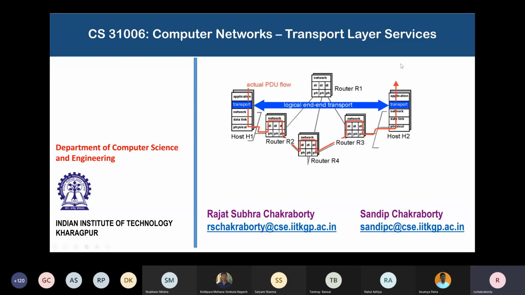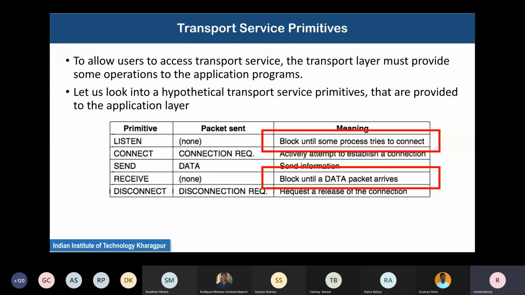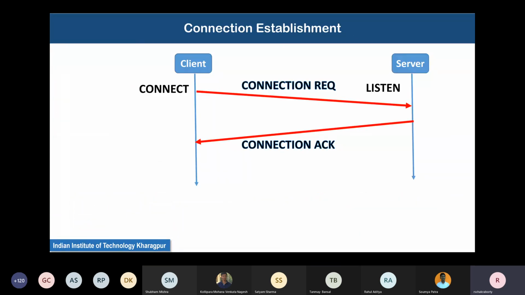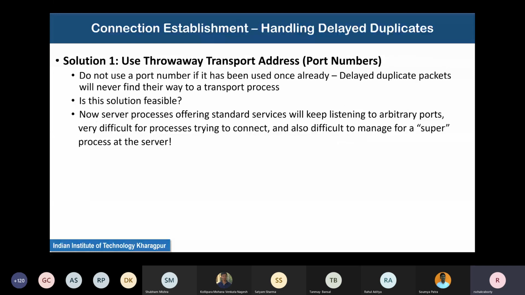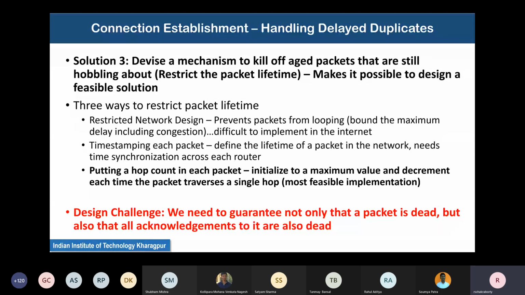So this way, based on this hop count, these packets can be killed or not. It is initialized to a maximum value, and it keeps on decrementing each time the packet traverses a single hop.